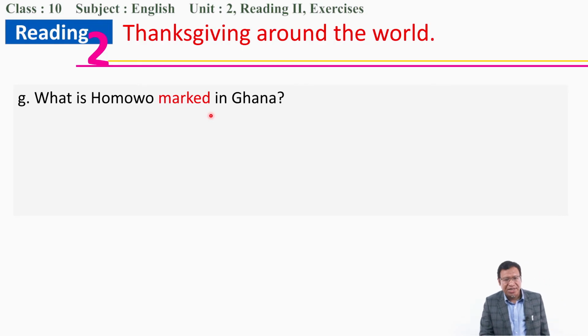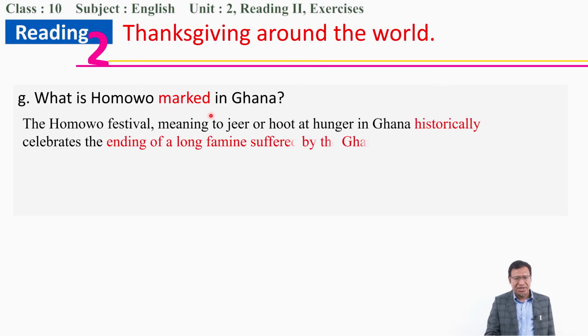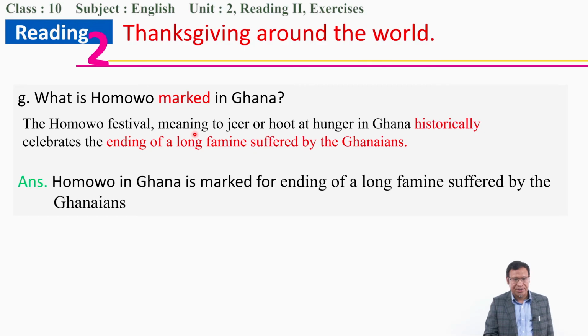What is Homowo marked in Ghana? So it obviously says in this paragraph. The word marked is important. The word marked is concerned with the celebration historically. It is the ending of the long famine suffered by the Ghanaians. So this is the important point for this answer. Therefore, Homowo in Ghana is marked for the ending of a long famine suffered by the Ghanaians. This is what Homowo is marked in Ghana for.